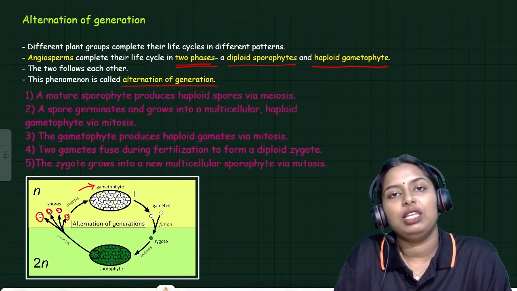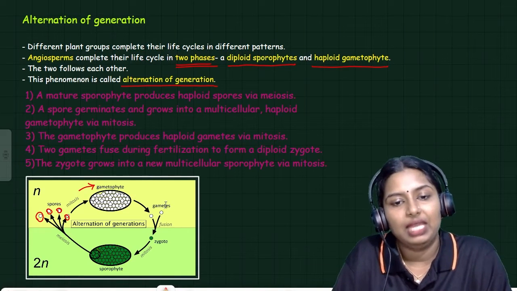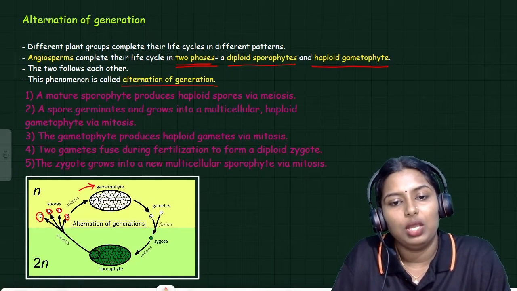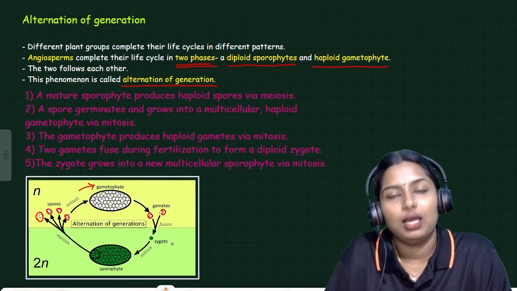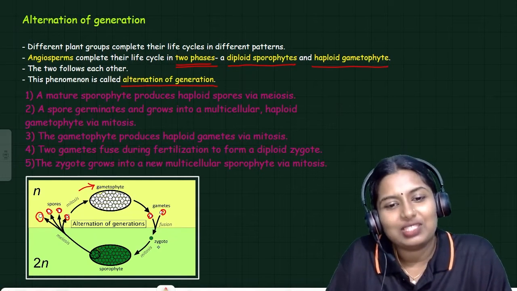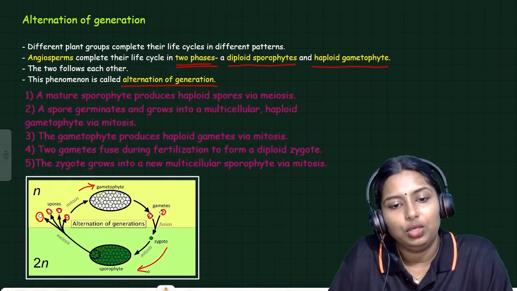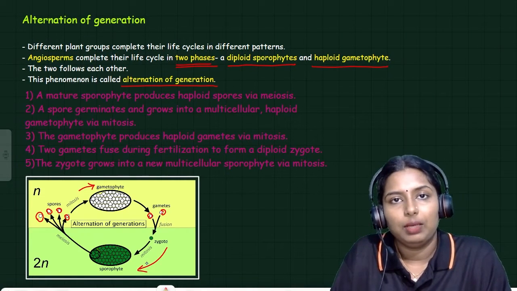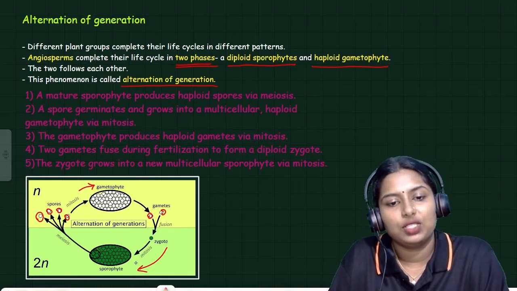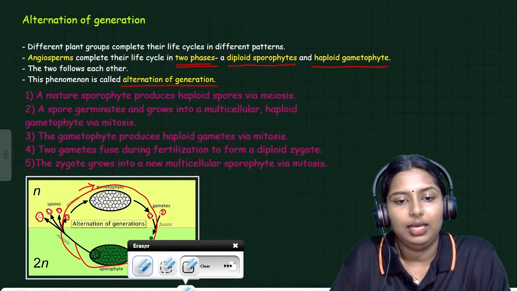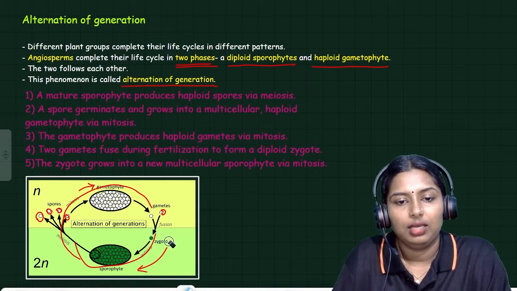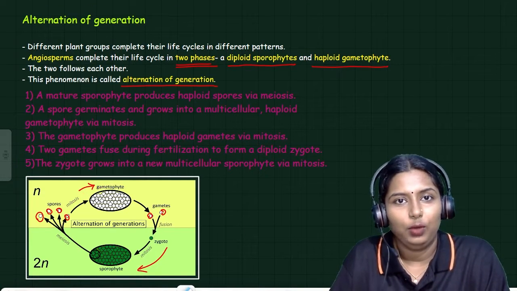Again, the gametophytic plant body releases gametes. The gametes are haploid. These haploid gametes fuse together to form a zygote, which is diploid. And that diploid zygote develops into a sporophyte by undergoing mitosis. This process will continue. Clear?